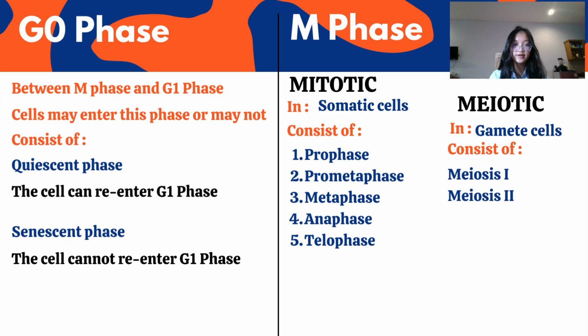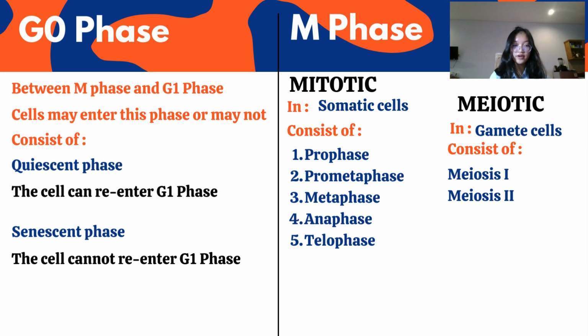Okay, next is G0 phase. This phase exists between M phase and G1 phase. G0 is also known as the resting phase. This phase is divided into 2 stages. The first one is the quiescent stage and the second one is the senescent stage. The quiescent stage is where the cell can re-enter the G1 phase, and the senescent stage is where the cell cannot re-enter the G1 phase.